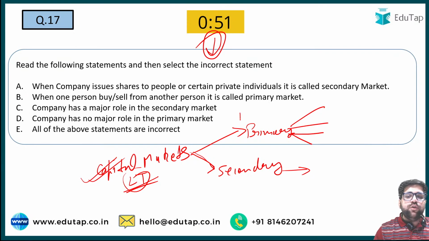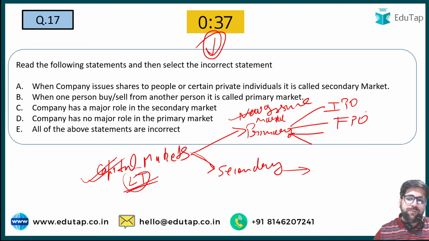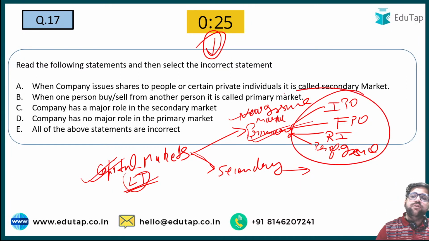Primary market is also known as the new issue market. This is a very important note. Please note that, new issue market. Under primary market, you can find different instruments like your initial public offering or initial public offer, your FPOs, follow on public offer, and then you also have rights issue. Then you also have your preferential issue. All this is discussed in your concept notes. So the primary market can be further divided into such parts.